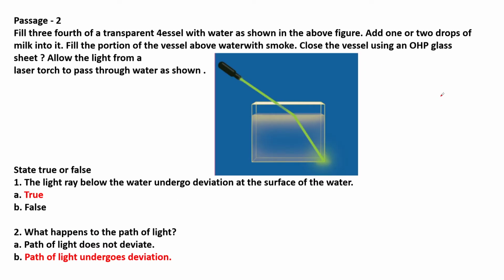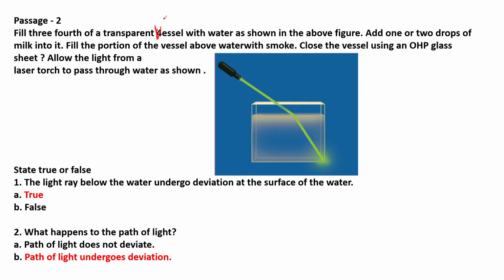Next passage. Fill 3/4 of a transparent vessel with water as shown in the figure. Add 1 or 2 drops of milk into it. Fill the portion of the vessel above water with smoke. Okay. Close the vessel using a OHP glass sheet. Allow a light from a laser torch to pass through water as shown.